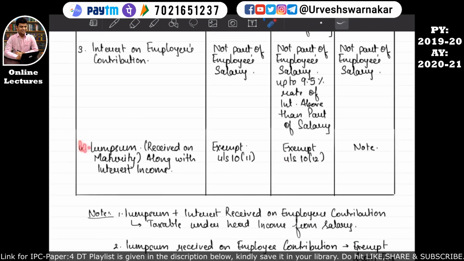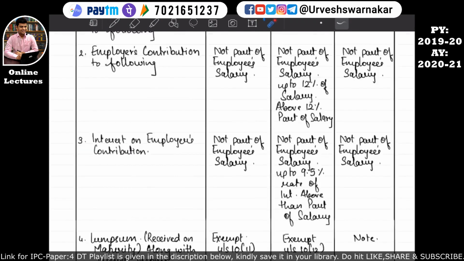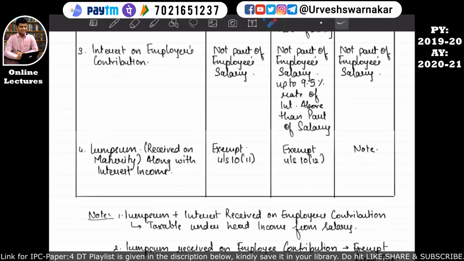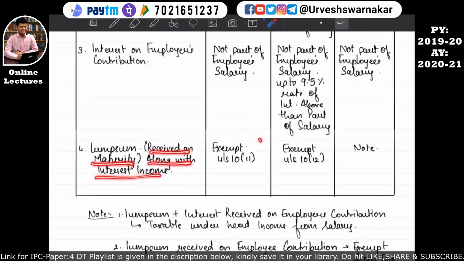Similarly, in point number 4, if the assessee receives a lump sum from the statutory provident fund or from the recognized provident fund, then whatever amount has been received on maturity along with the interest will be exempt under section 10 subsection 11 in case of statutory provident fund, but in case of recognized provident fund, it will be exempt under section 10 subsection 12.